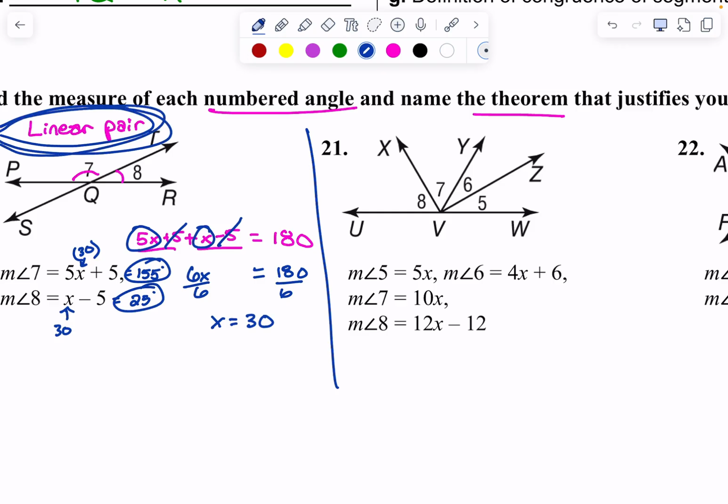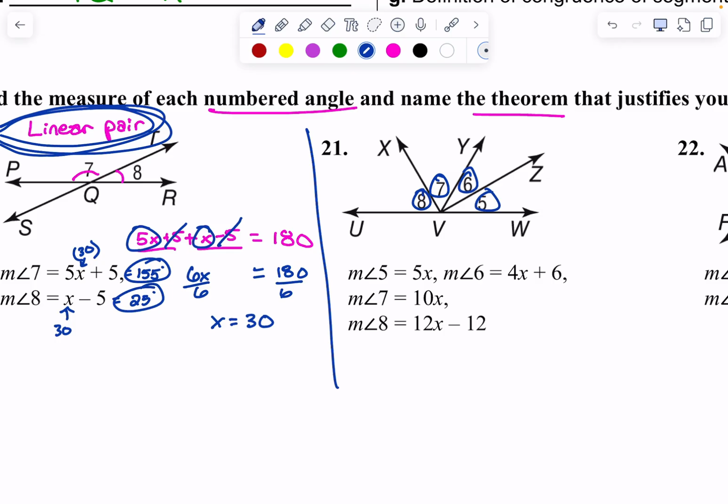Okay, 21. They have angles 8, 7, 6, 5, and they give us all of them, and what do we know? They all add up to 180. But here's the deal. Which theorem do you use in order to know that they all add up to be 180? It looks to me like we're adding 8 and 7 and 6 and 5, adding all of the angles together.